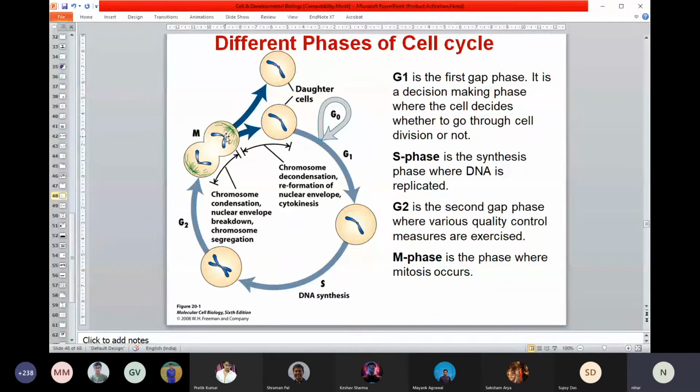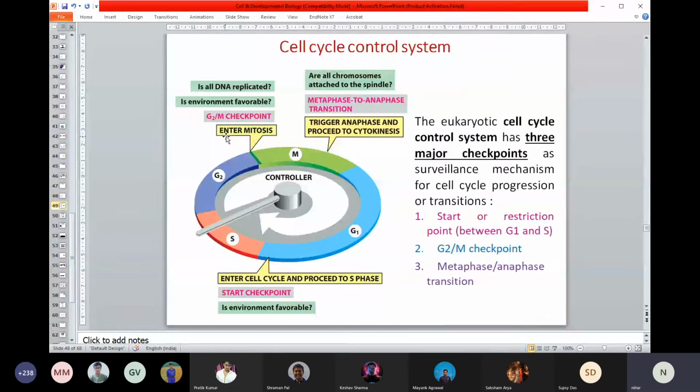So this is the typical cycle. And if you look in a little more detail, I'll go into more details actually. There are 3 stages. It has a very strict control. The first stage is called the start or restriction point. The G1/S transition.